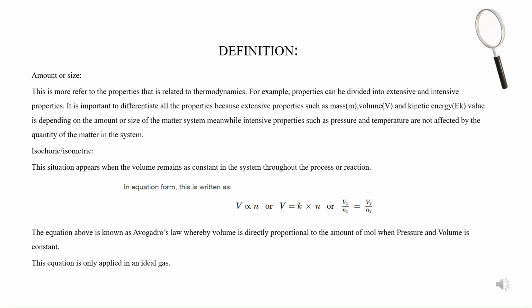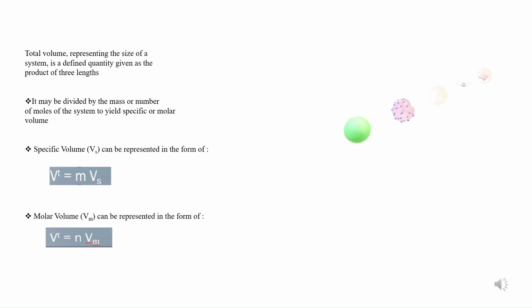Definition of amount or size. Amount or size is more referred to the properties that are related to thermodynamics. We can divide it into extensive properties and intensive properties. Examples of extensive properties are mass, volume, and kinetic energy, which depend on the amount or size of matter in the system. Meanwhile, intensive properties such as pressure and temperature are not affected by the quantity of the matter in the system. In this slide, we can see that volume has two different formulas, which are specific volume and molar volume.